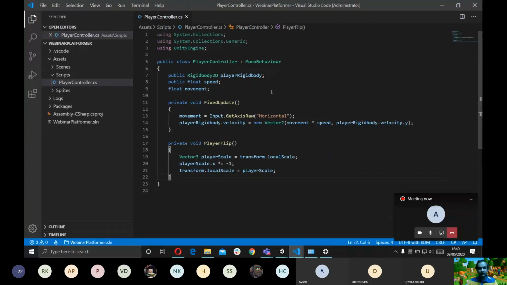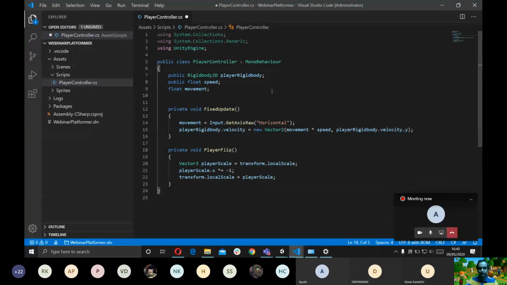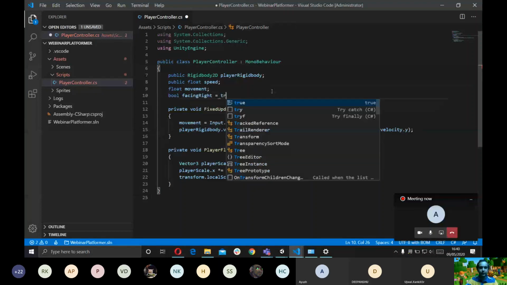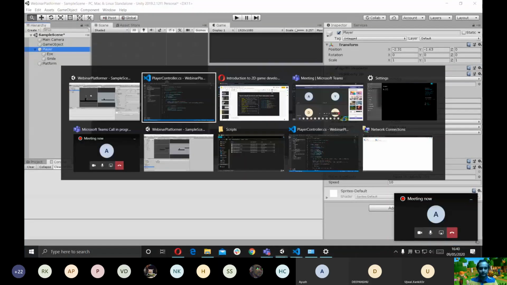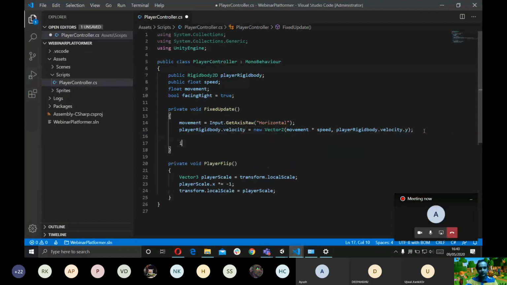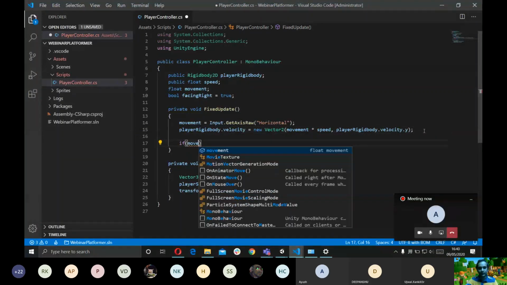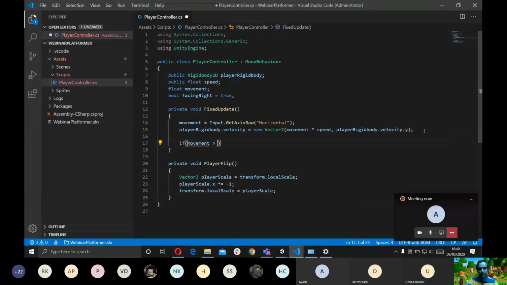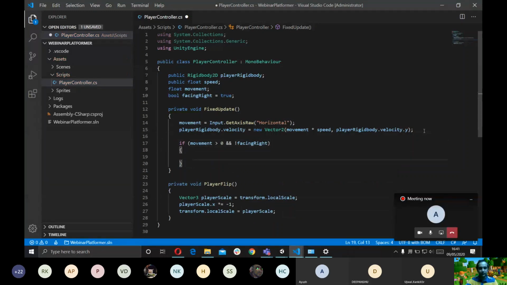Okay, so let's create a check which tells us the direction the player is facing. I'm going to create a boolean here and call it facingRight. Initially I'm going to set it to true, because as you can see, the player is facing right initially. So in the fixed update, I'm going to write a condition. I'm going to say if movement, remember, is the direction in which we are moving, is greater than 0, this means I'm moving right, and facingRight is false, which means the player is not facing right, then we want to flip the player.